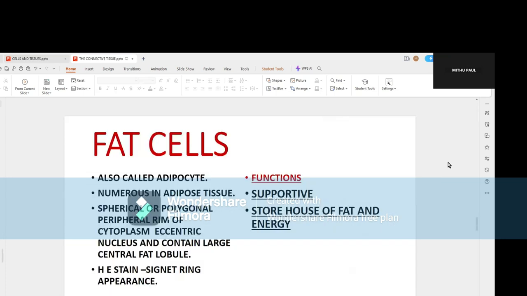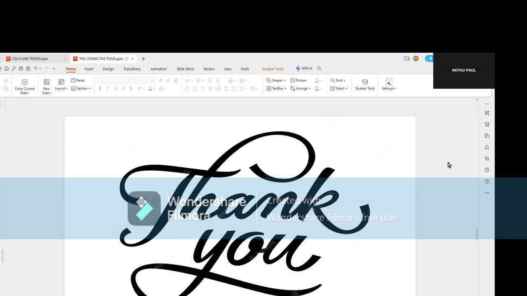From this part, questions may come. First of all, any type of cell of the connective tissue may come as a short note. They will come as MCQs, specifically the dyes and all. Mast cells are a very important, catchy part for the examiners.